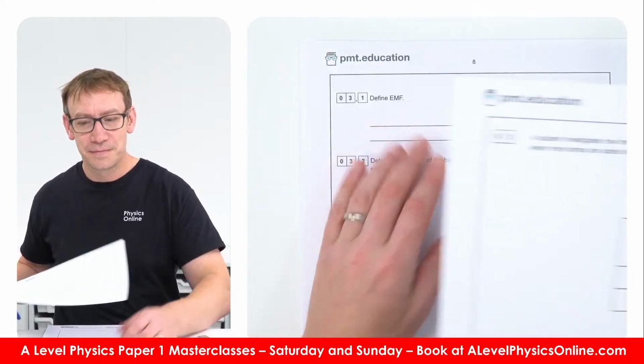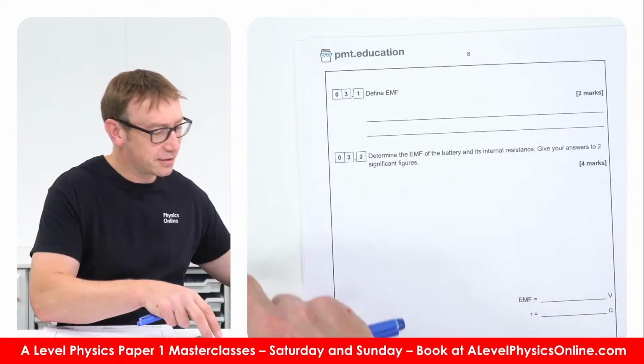Okay, right, define EMF. EMF is a definition that you just need to know.